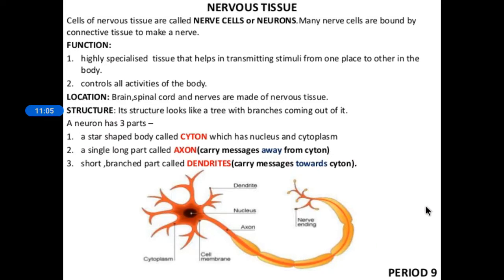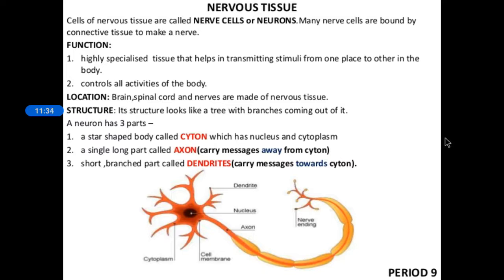A star-shaped body called cyton, which has a nucleus. That means this altogether is called cyton. And here this hair-like structure is the dendrites. Nucleus, cytoplasm, and altogether the cell body, then axon, then nerve ending. So like that, this is one nerve cell. Like that, it will be connected from here to the next one, so it continues. So this is all about the nervous tissue.